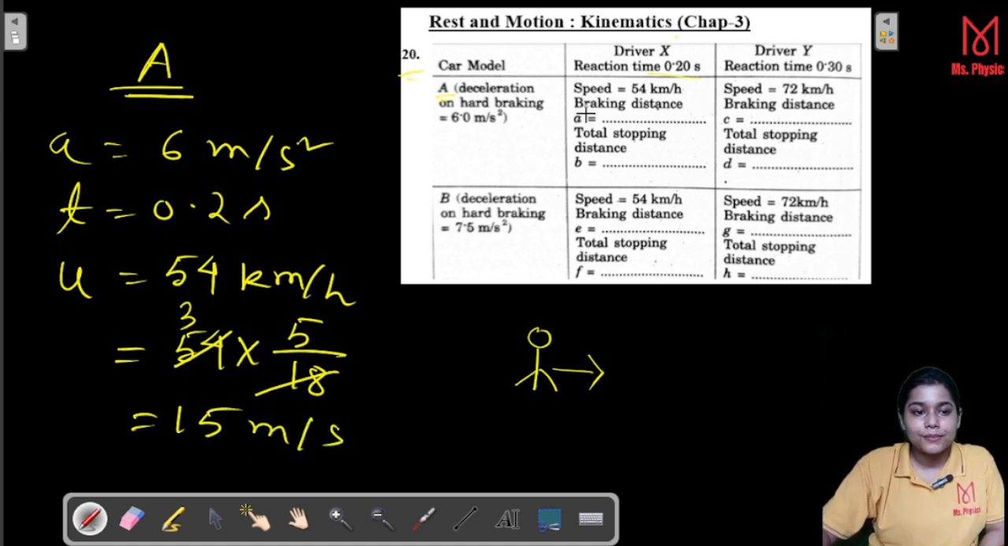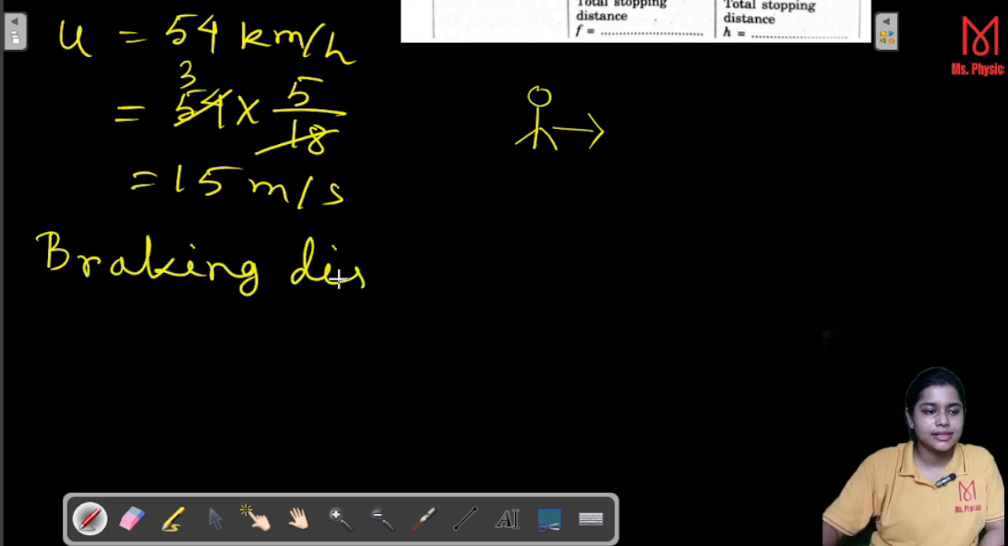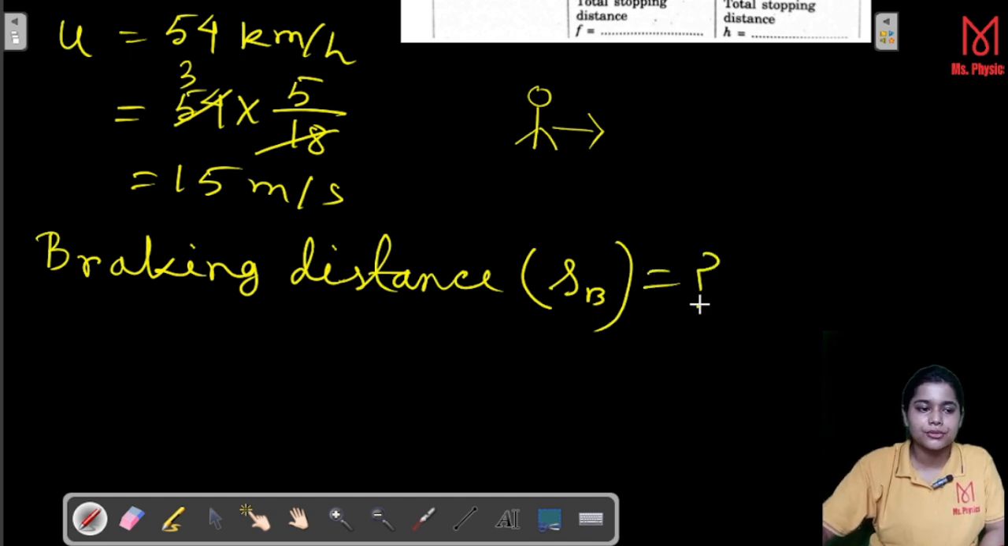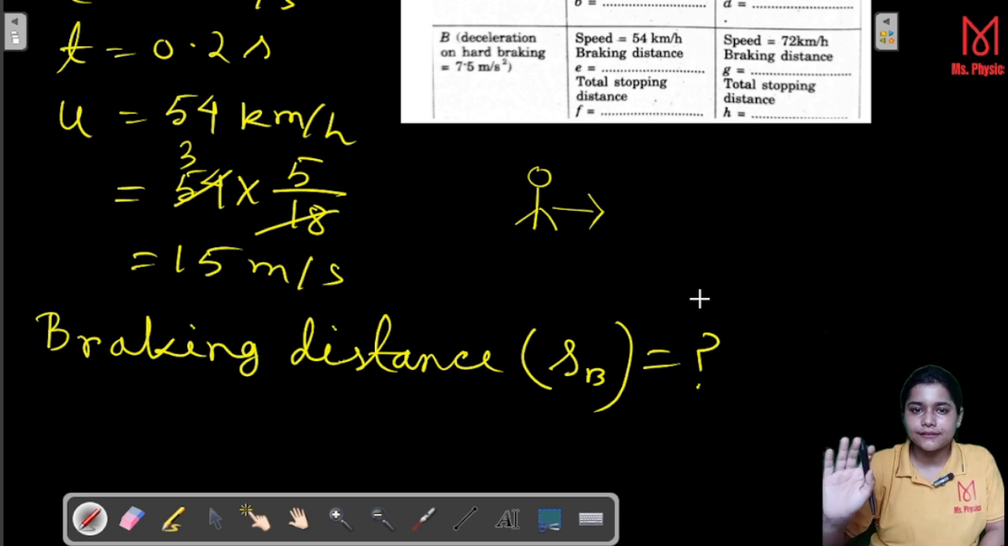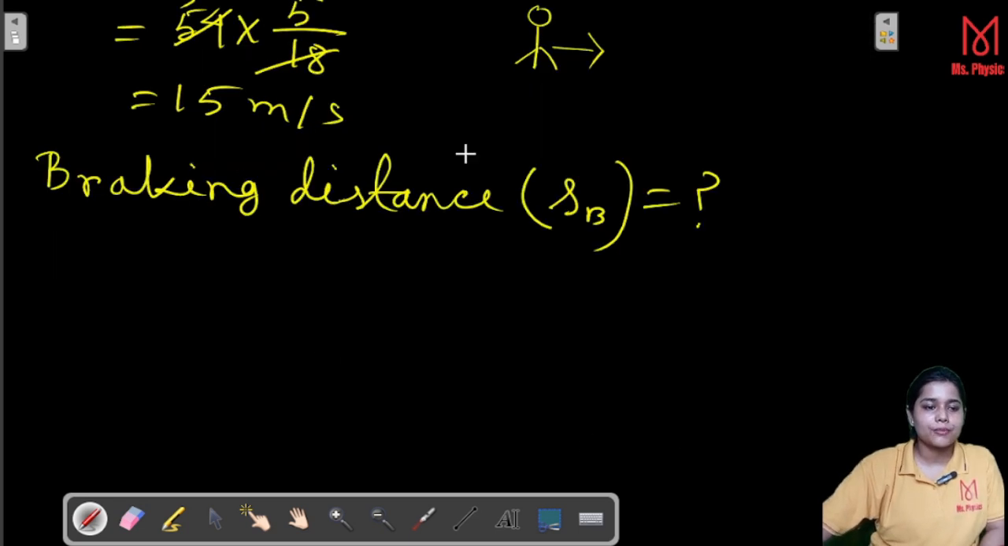After that, braking distance we have to calculate. That means first we have to calculate the braking distance, suppose SB for braking distance. After giving the brake, what's the distance traveled by the car, that we have to calculate. So how? You see that a, t, u, everything is given. Now you have to calculate s.